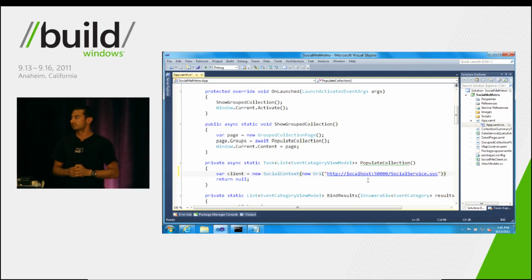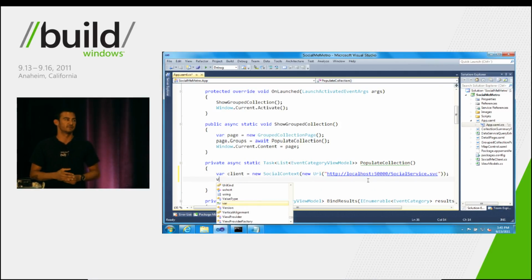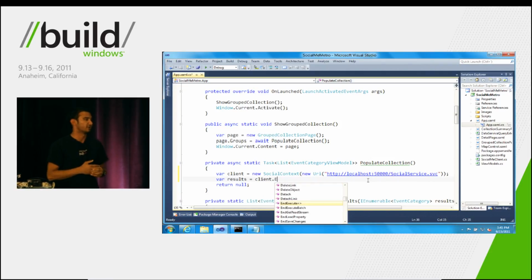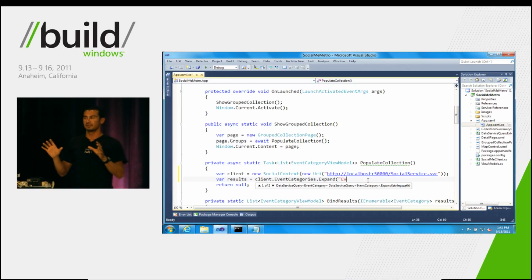Afterwards, we can start to use some of the many properties on that social context to query for information. Here, we're interested in event categories. So we'll select the event categories property, and we're also interested in each of those event categories' associated events and attending people. So we'll use an expand operator to say, once we get the event categories, give me all that other stuff as well.